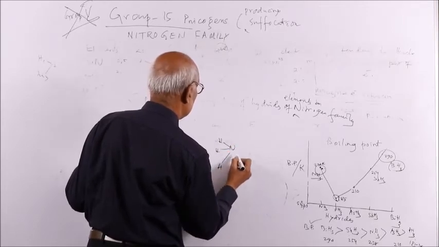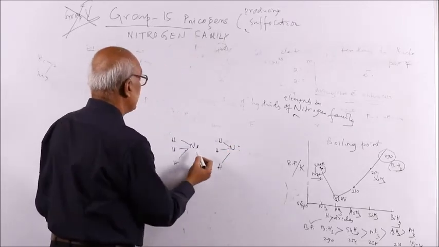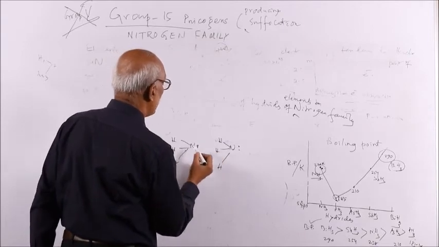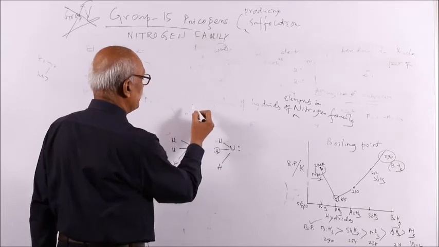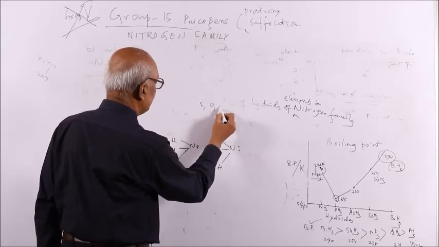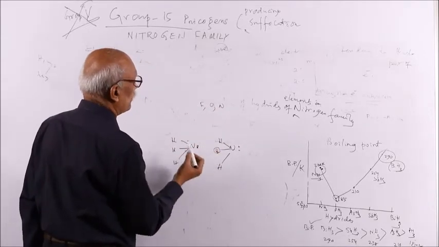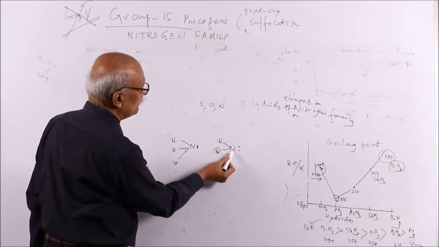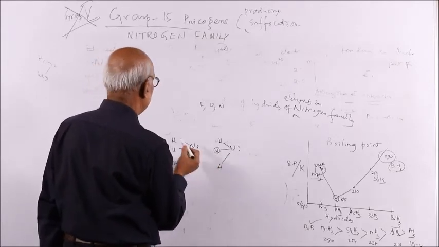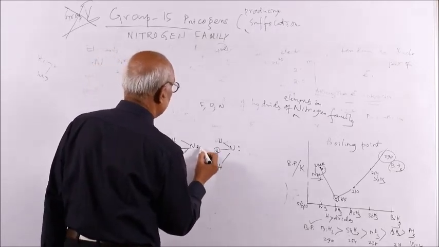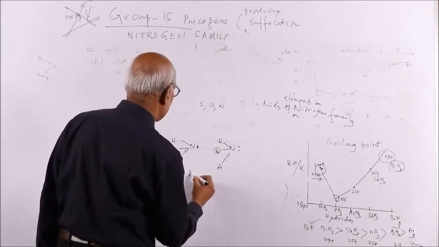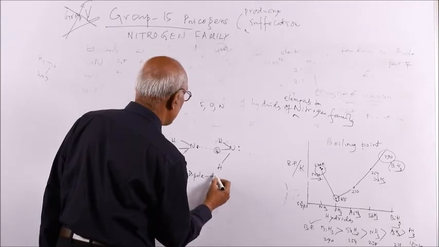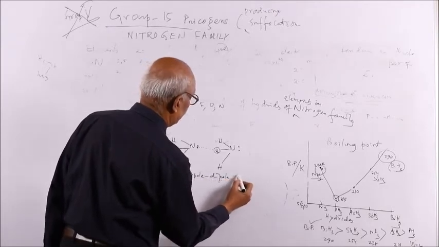How does the hydrogen bond come? Hydrogen bond is the hydrogen of one molecule with a more electronegative atom, that is fluorine, oxygen, nitrogen, of another molecule. So the hydrogen atom of this ammonia and the nitrogen of another ammonia, there is a force of attraction, and that force you can also call dipole force.